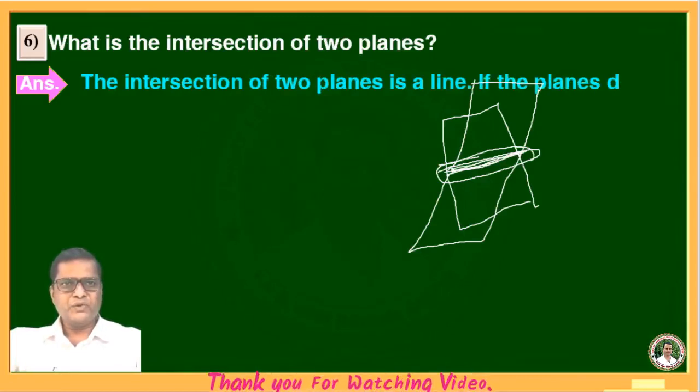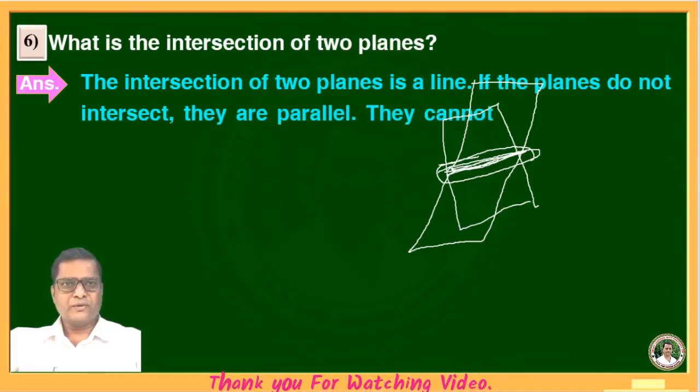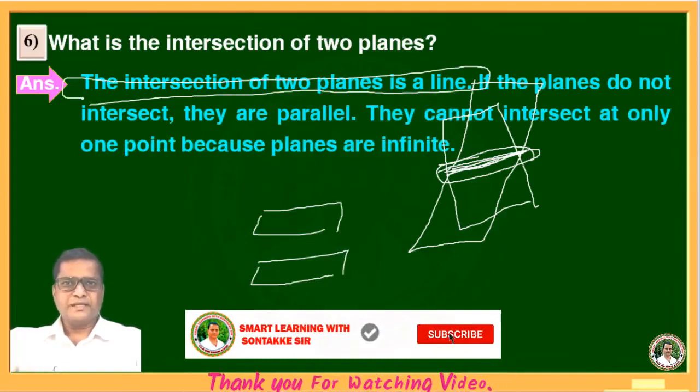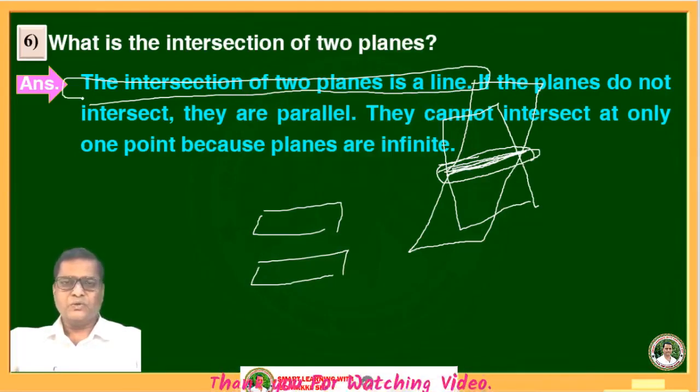If the planes do not intersect, they are parallel. They cannot intersect at only one point because the planes are infinite. Write these three activities in the notebook. Then in the next video we will see the next three activities.